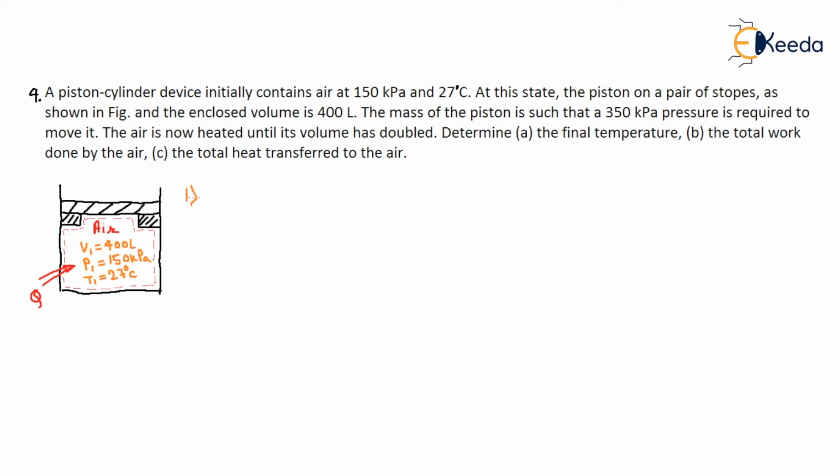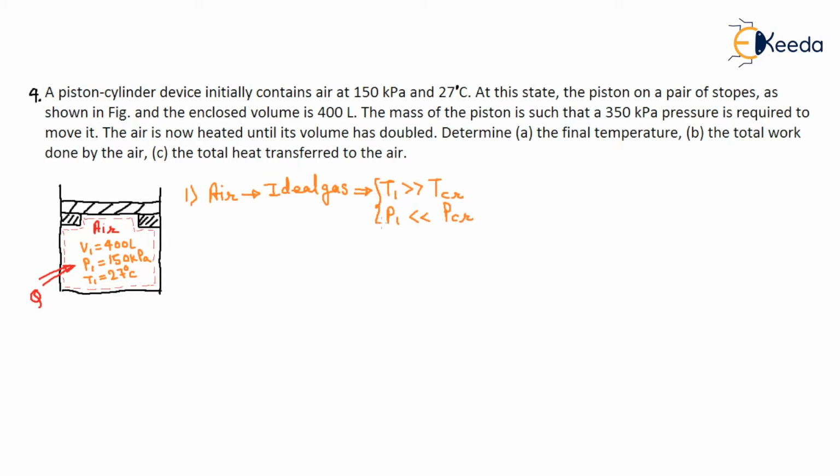Assumption number one: air is our system, and it acts as an ideal gas. Why? Because the temperature of the gas, T1, is much higher than the temperature of the air at its critical value, and the pressure of the air is much less than the pressure at its critical value.